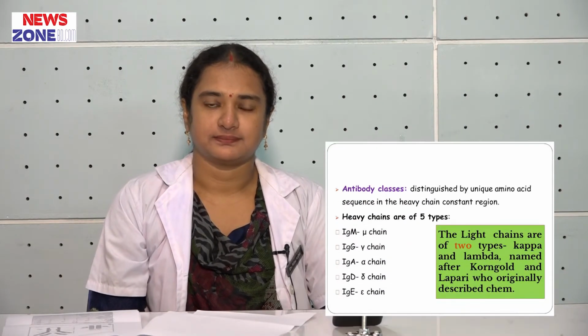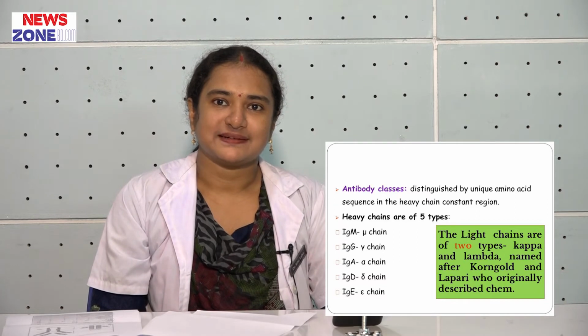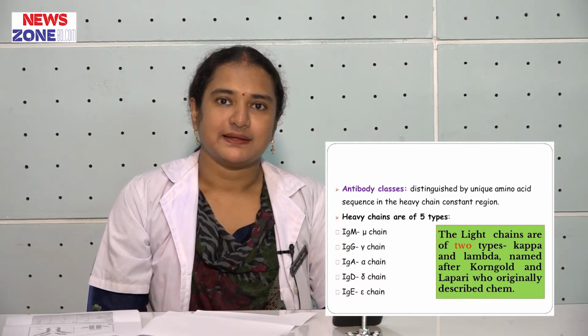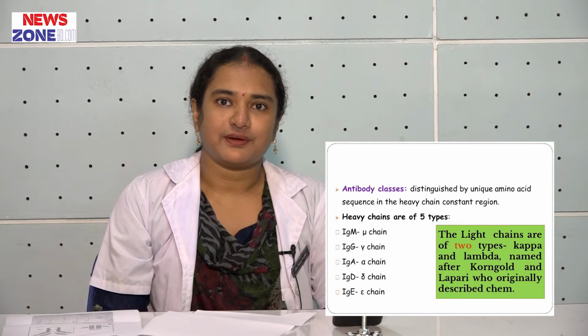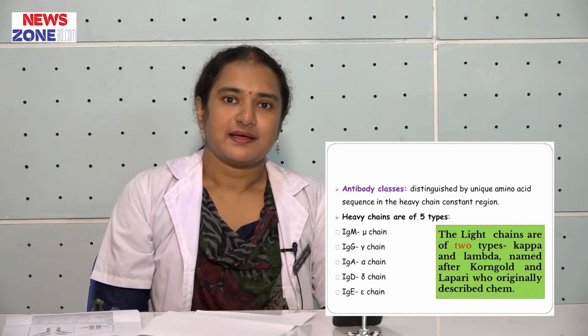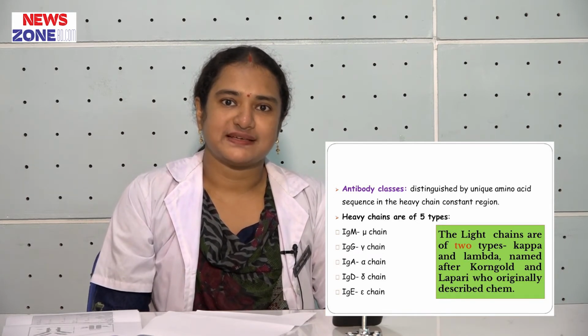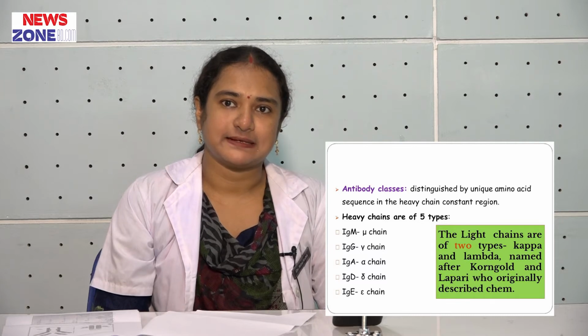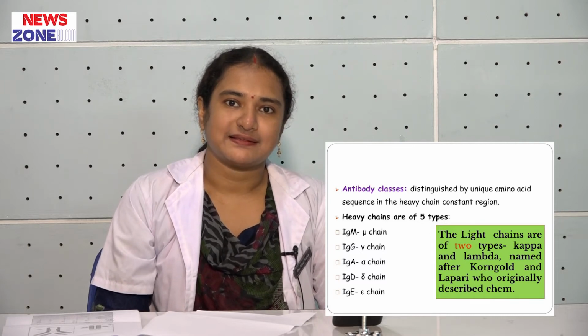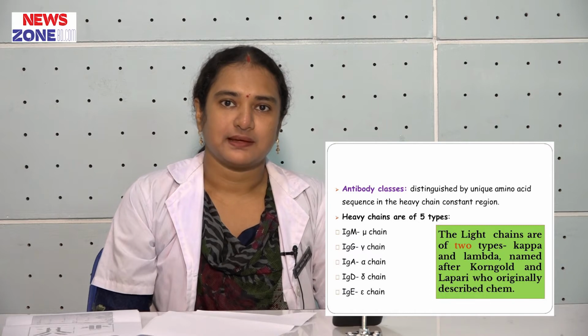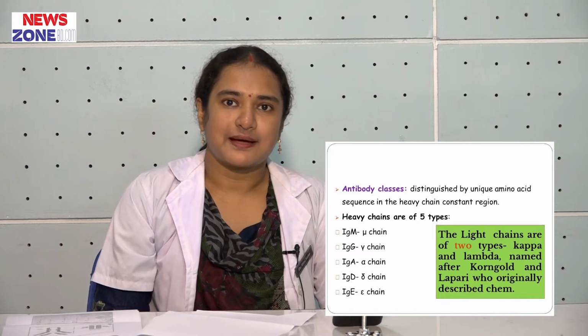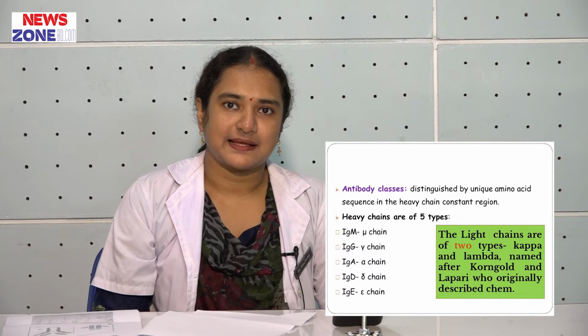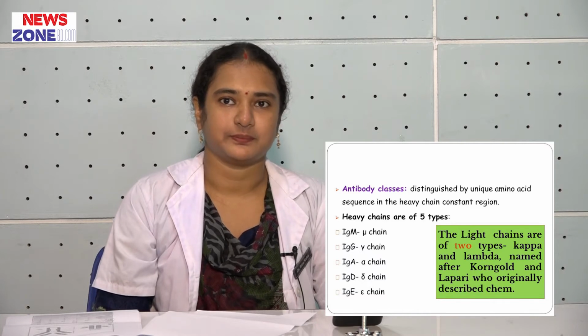Now, classification of antibody. Antibody is classified on the basis of the constant region of their heavy chain. Heavy chain is classified into 5 types: mu, gamma, delta, epsilon and alpha.